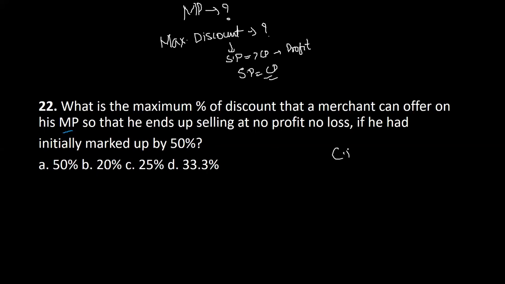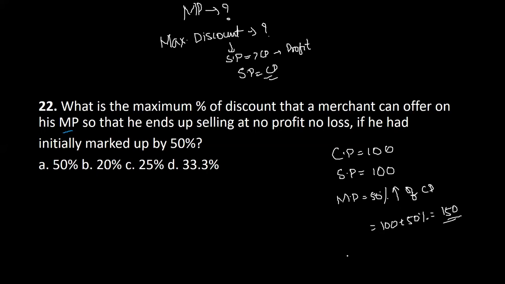He's clearly given that he had initially marked up by 50%. Let us say the cost price is rupees 100. The selling price should also be 100 because there is no profit, no loss. Now the marked price is 50% above the cost price. That means 100 plus 50% of 100, which is nothing but 150. Now, the marked price is 150. You have to sell it for 100.